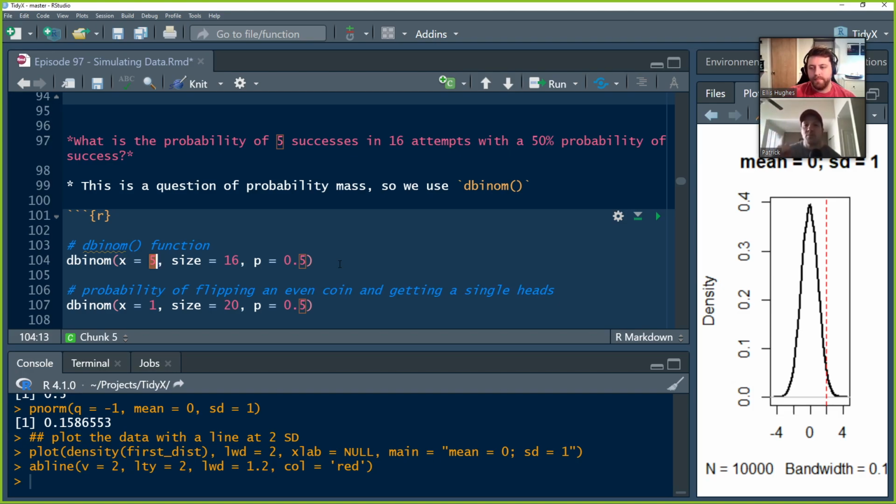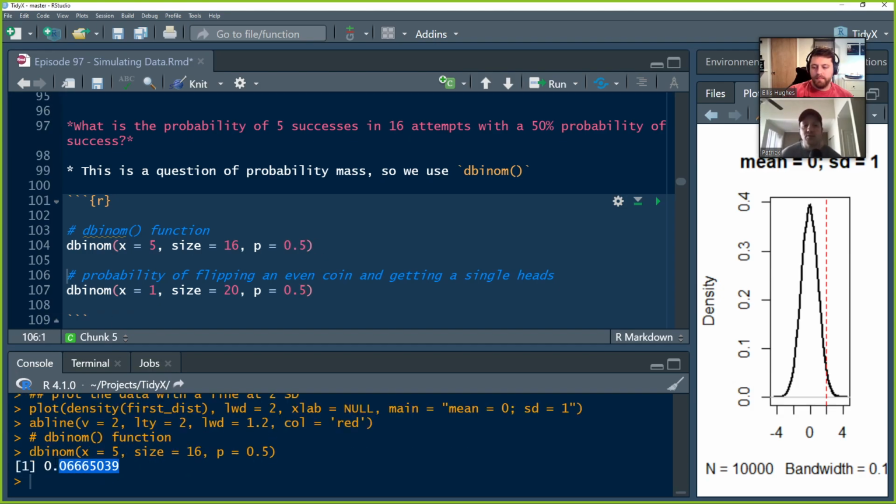So here we're dealing with probability mass function, and we're going to use dbinom to say, how much probability is there of seeing 5 successes in 16 tries when our probability of success is 50%? If we run that, we get the outcome, which is right around 7% chance. And we could change P. So let's say the probability of success is 95%.